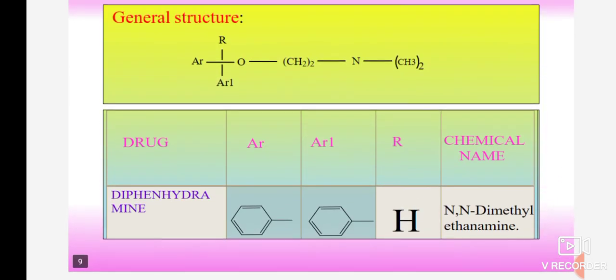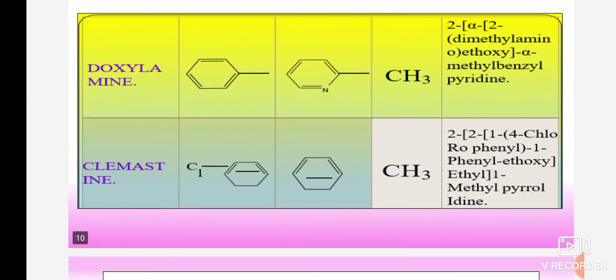These are the different aryl rings. There are 2 aryl rings present, which is diaryl. In the case of diphenhydramine, both the aryl rings are the same. As we have just seen, it contains diphenyl substitution. These are the rings in doxylamine and clemastine.